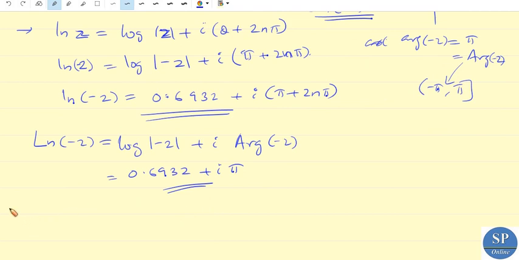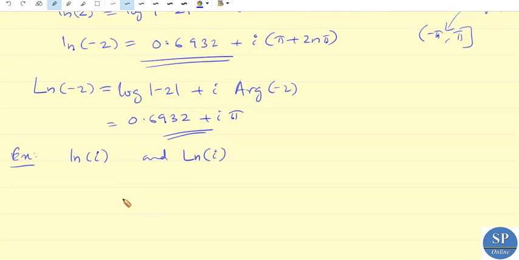Next example: find the value of ln of i and the principal value of ln of i. So what is i? Here is i. So we have the argument is pi by 2.